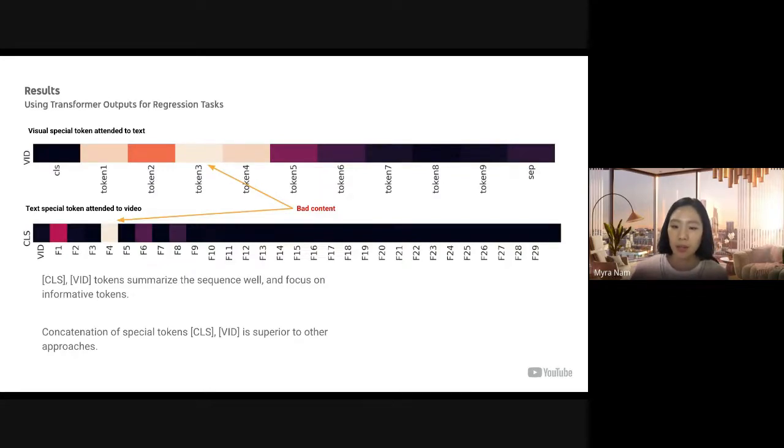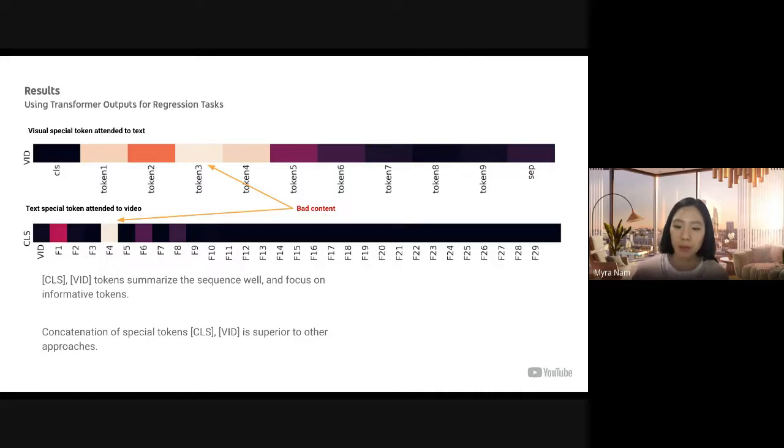Next, we look at the attention weights leading to these special tokens in the co-attention layers. And we find that high weights are placed on the tokens that contain bad quality content in the other modality. Here are the attention rollout maps on the special tokens, VID and CLS, of a low-quality ad from our best-performing model, which is mid-fusion co-attention. We see that the special token CLS places high weight on the visual frame F4, which in this case is a frame with undesirable image. Likewise, the VID token places a high weight on token 3 that contains the undesirable word.